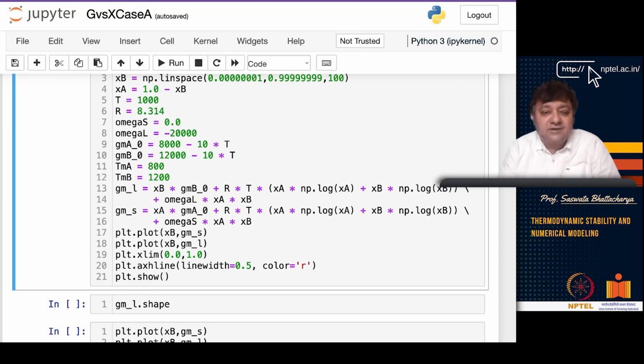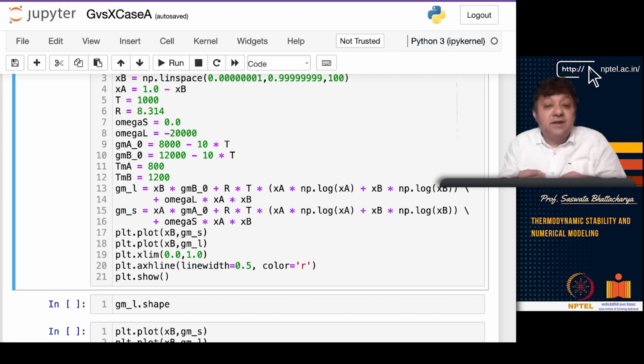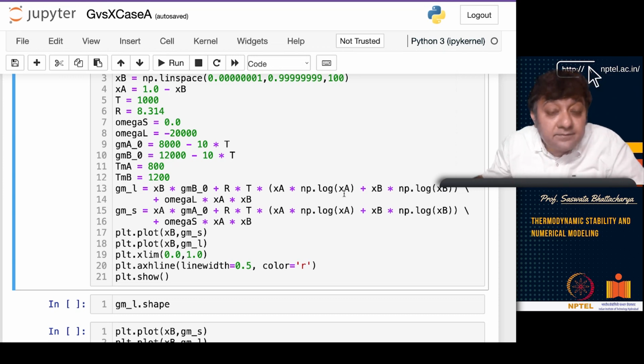I assume that it is 800 minus 10 T. So that means this is basically 8000. This is not 800, this is 8000, sorry. So that's what I have written here. And TMA is 800, so this is 8000, and this is 12,000 minus 10 T.